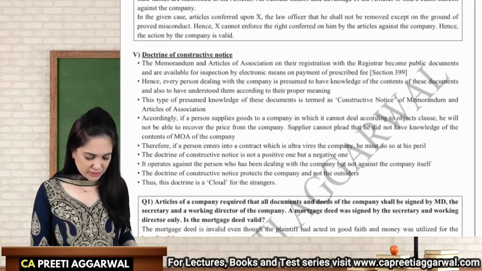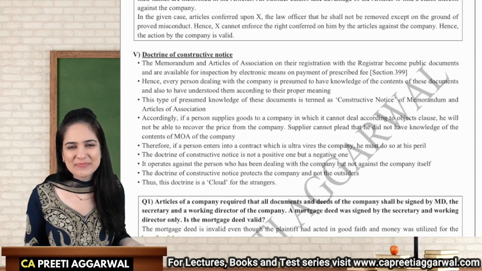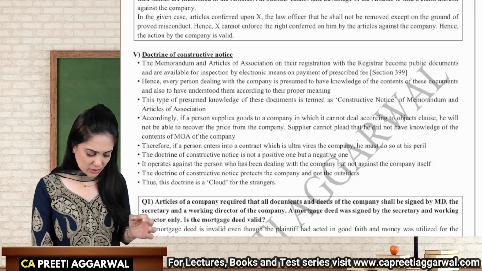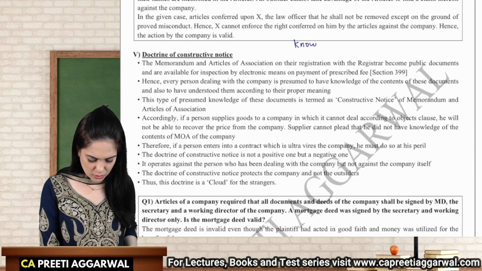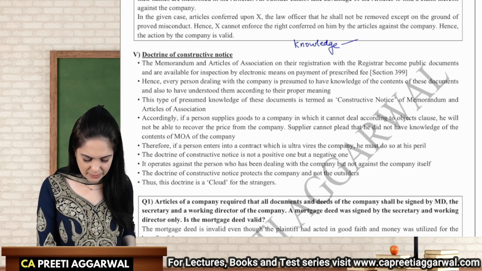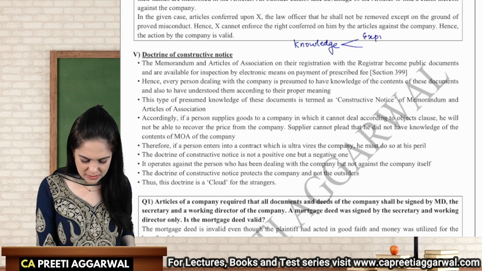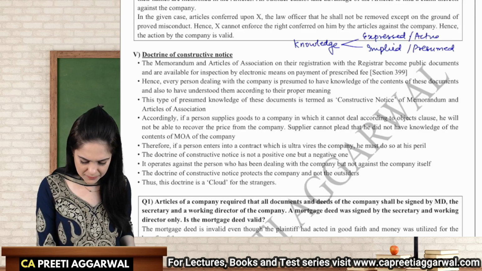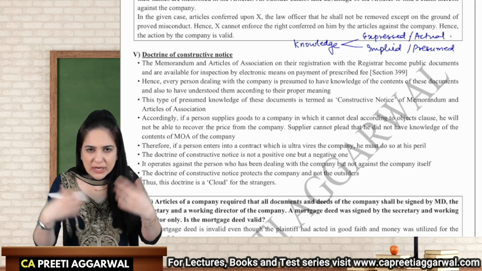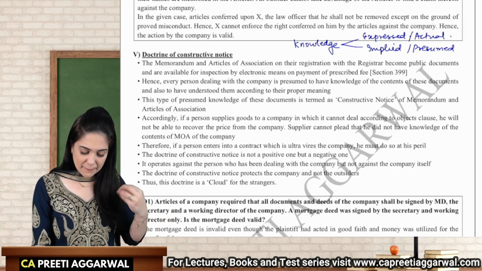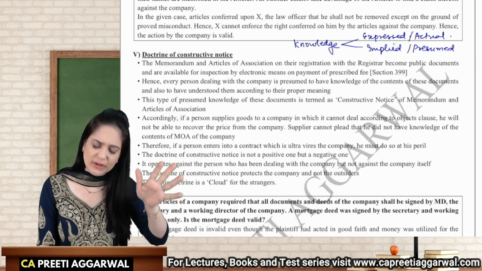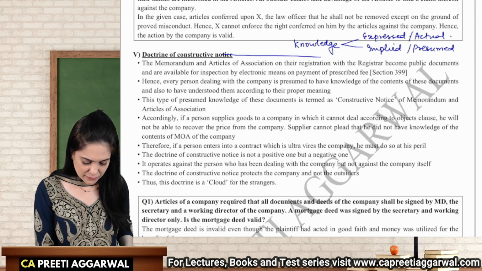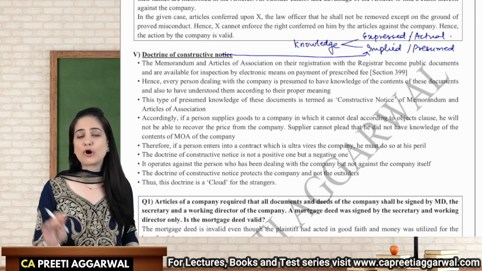The doctrine of constructive notice, you had already studied this last time. Knowledge can be either expressed or implied. Implied means it is presumed. Expressed or actual means I'm actually coming and telling it to you. Implied, we are assuming that you're already aware of this. The doctrine of constructive notice is implied or presumed knowledge.